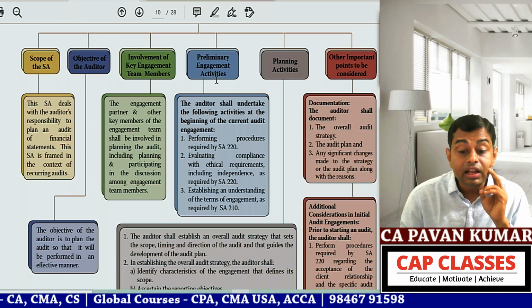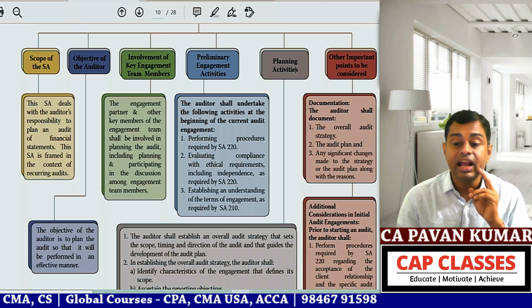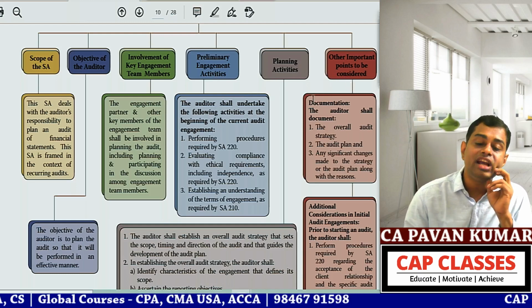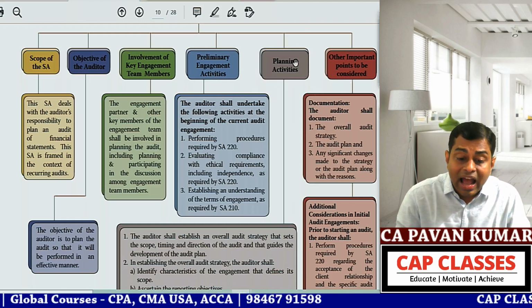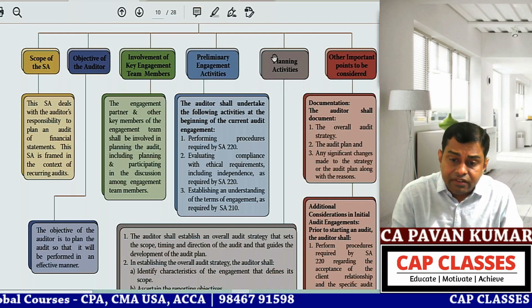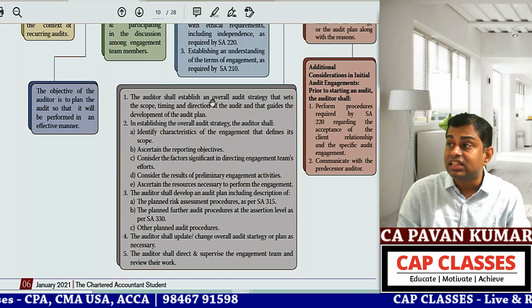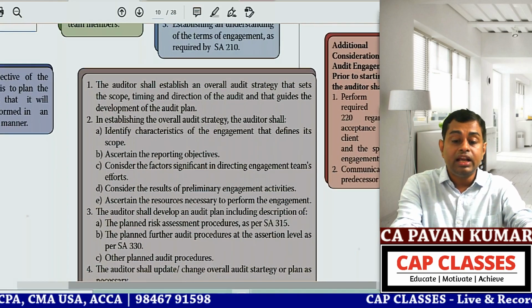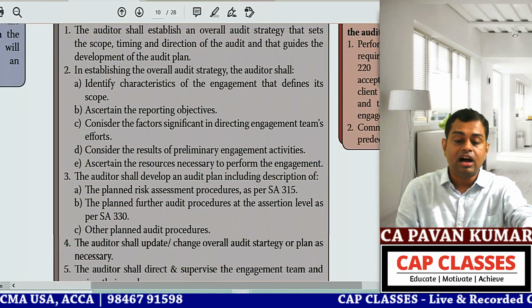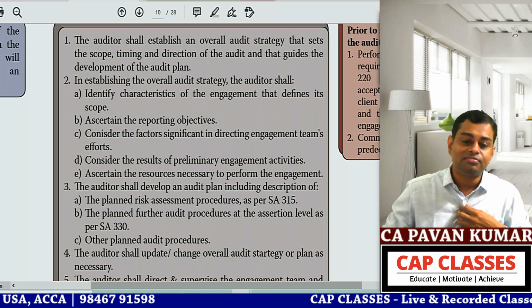Then preliminary engagement activities, planning activities, other points to be considered. So now we are coming to planning activities. Chitra, can you read this planning activities, ma? This gray color box for you. Shall I expand it?